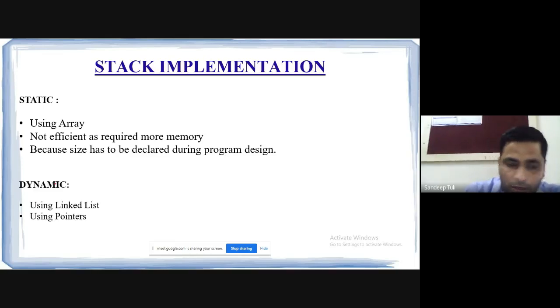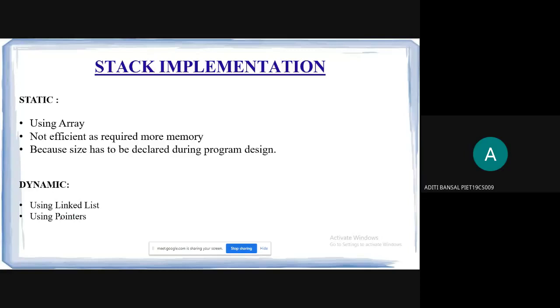Now, dynamic implementation will always be using a linked list. Linked list is another data structure that I think we have not studied till now, so you need not worry about that. Whenever we learn linked lists, we will come back to the implementation of stack using a linked list. So using a linked list, dynamic allocation can be done. Dynamically, we can implement the stack, or not only the stack, we can implement any data structure actually, and using pointers too.